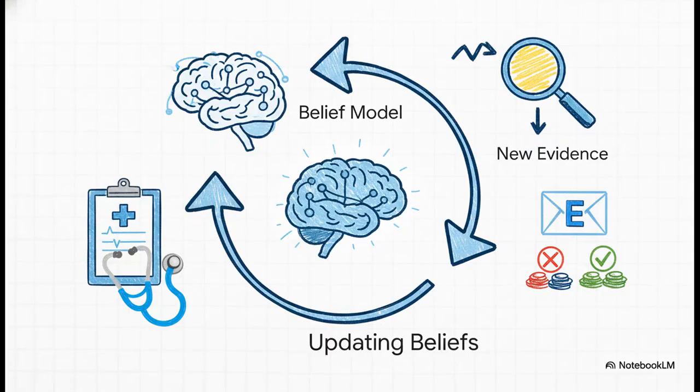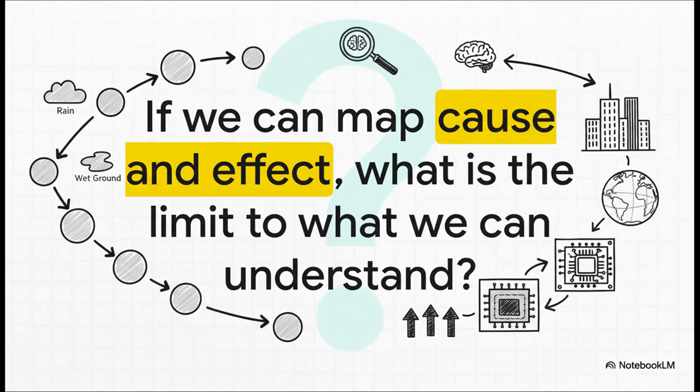And this cycle, this constant process of taking in new evidence and updating your beliefs, that is the absolute heart of probabilistic AI. It's the same logic that helps a doctor work from a list of symptoms to a diagnosis, or how your email filter looks at the words in a message and decides, yep, this is probably spam. So what Bayesian networks really give us is this incredibly powerful framework for dealing with uncertainty, all by modeling the underlying structure of cause and effect.